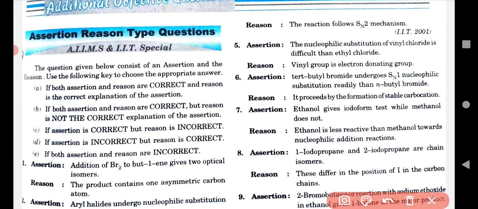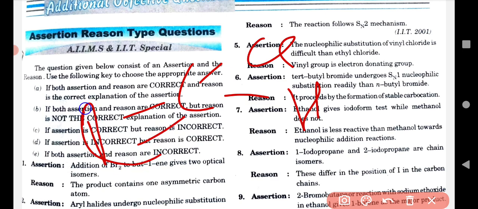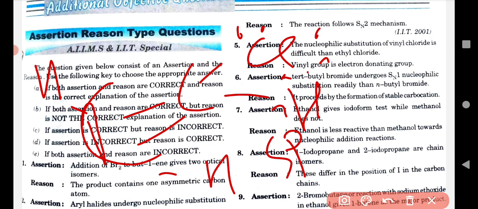Let me draw the structural diagram of a vinyl halide. This is the carbon and this is the hydrogen. Here chlorine is attached to an sp2 carbon atom, that's why this is known as a vinyl halide. Due to the electron-rich atom at this carbon, chlorine gives its lone pair and the single bond becomes a double bond.